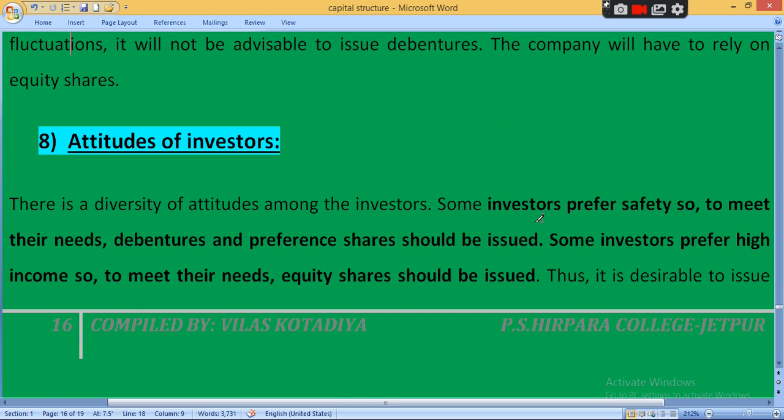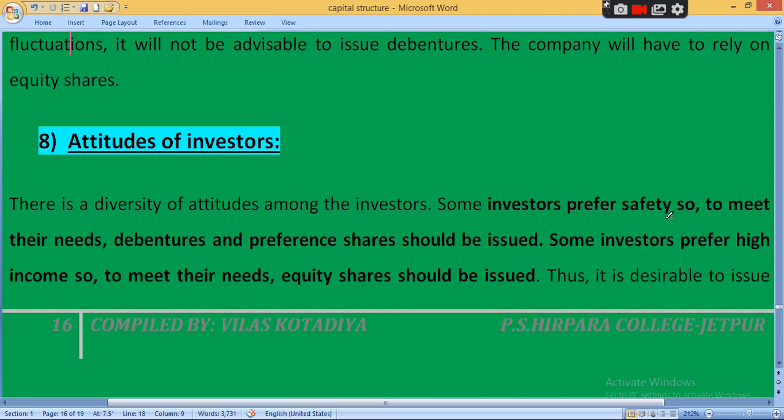And debenture is considered a safe investment. Why? From the viewpoint of the investor, it doesn't matter whether the company earns profit or loss. The company has to pay fixed interest, so there will be a fixed regular income for the investor. And second, at the time of winding up or liquidation of the company, the company first has to pay the debenture holders as priority. So there is diversity.